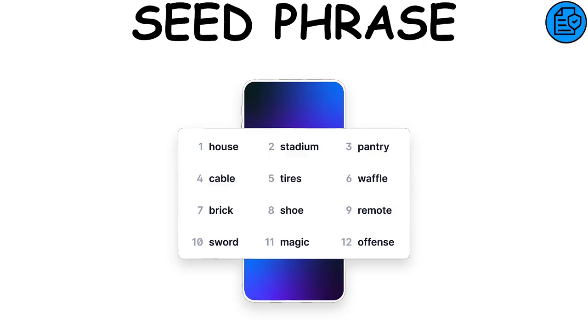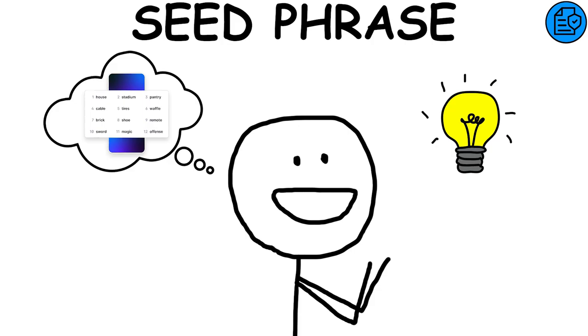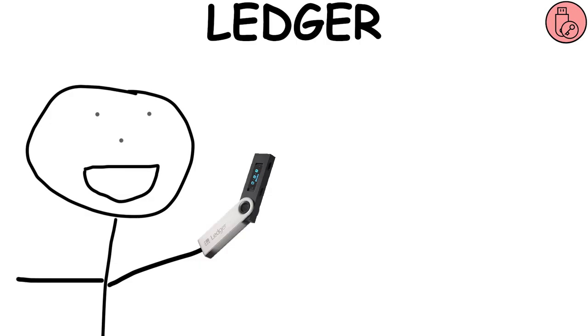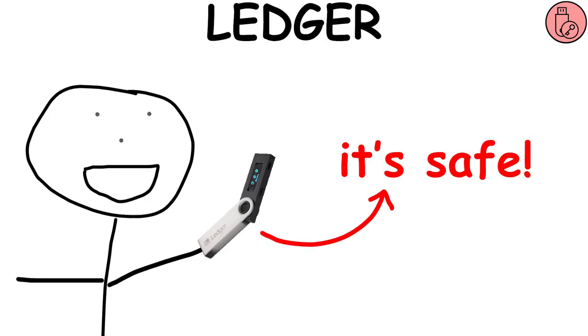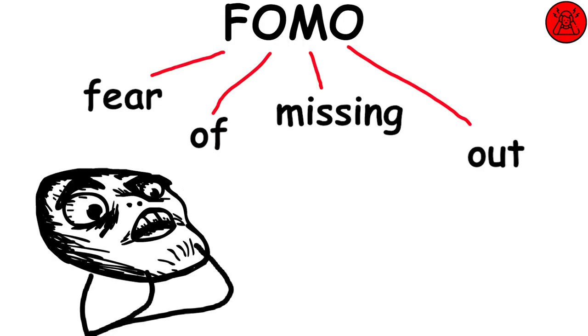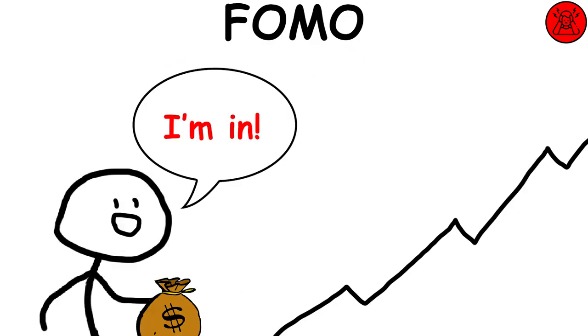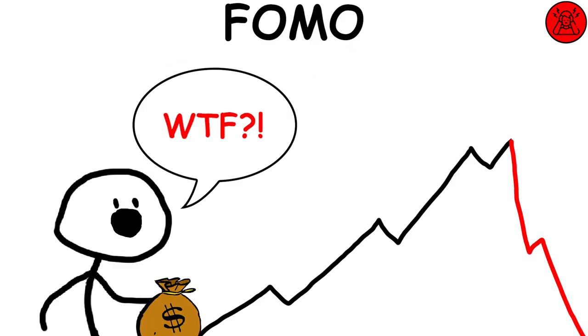Seed phrase. It is a sequence of words randomly generated by an algorithm that allows you to access a crypto wallet and recover information if you forget your password. Ledger. It is a hardware wallet that allows you to store all your cryptocurrencies in a secure way, similar to a USB stick. FOMO. It is the fear of missing out on a market movement, generally bullish, and which often leads to poorly thought out operations or late purchases when the movement has already occurred.